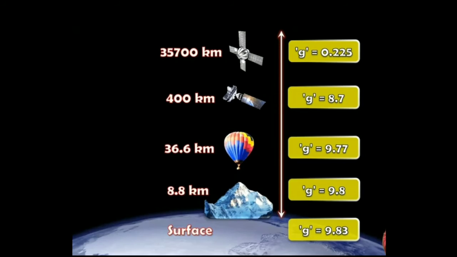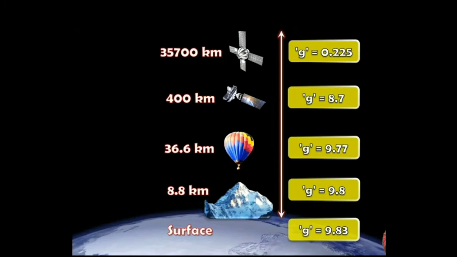Now you are able to find a difference between the gravity, right? What is on the surface of the earth, and now we are at a height of 400 kilometer of a typical weather satellite. Now if we move slightly more upper, what would be the height? 35,700 kilometers, the height of a communication satellite.